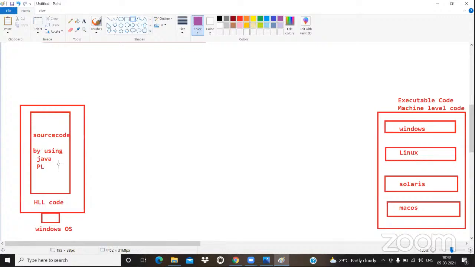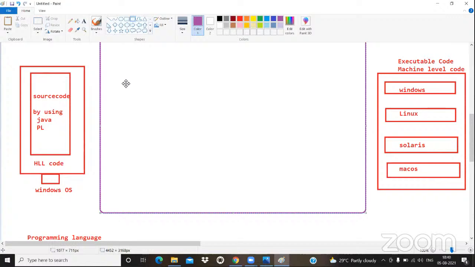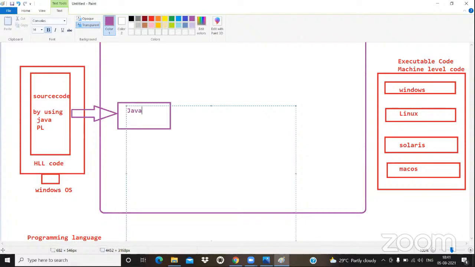Now, whatever code I have written, see, this is the code. This is the input to the programming language. Which programming language are you going to learn right now? Java. So by using Java provided syntax, I have written source code. Now, is my code valid or not? Who is going to verify? One translator. Who is that translator? Java compiler. So what is our intention, guys?